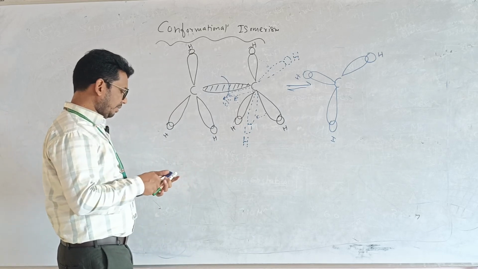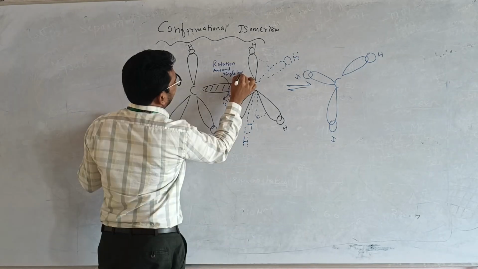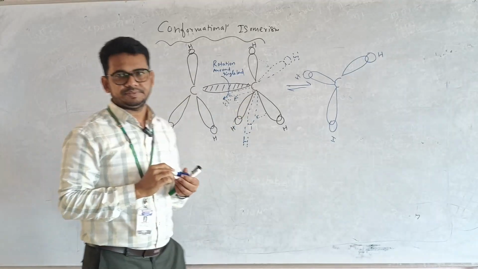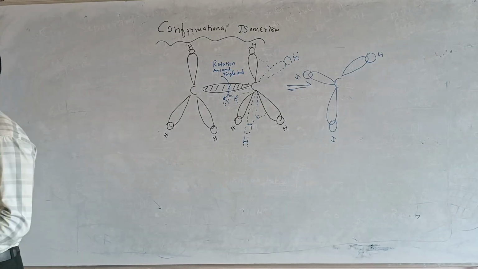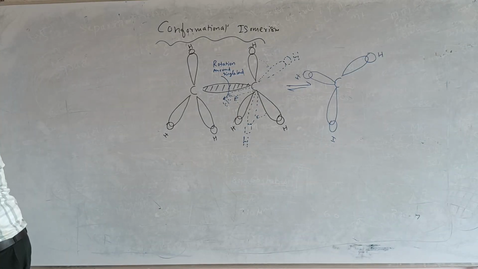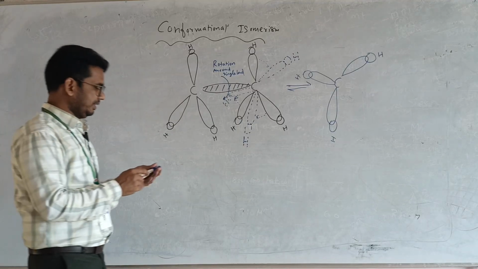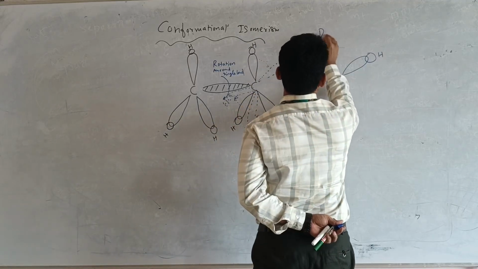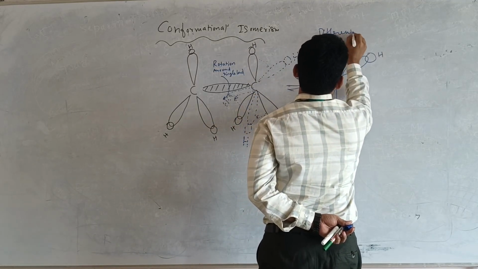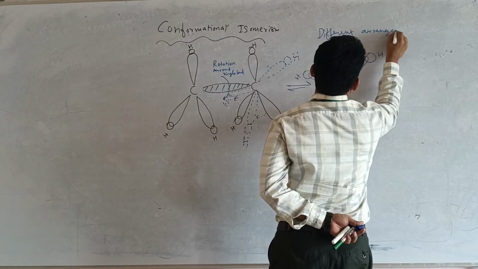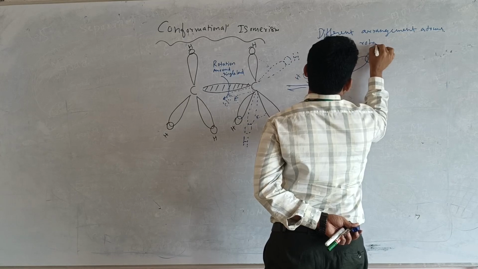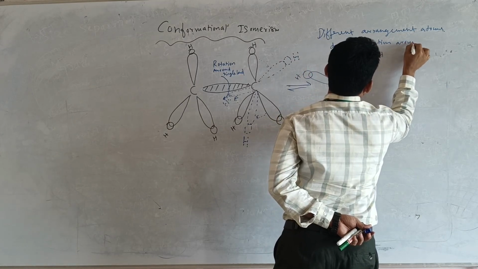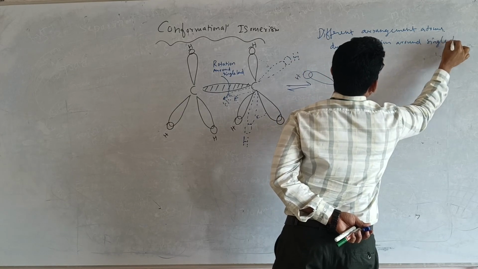For this type of conformation, we are calling them conformational isomers. Conformers are different. Conformation means a different arrangement of the atoms, due to rotation around the single bond.